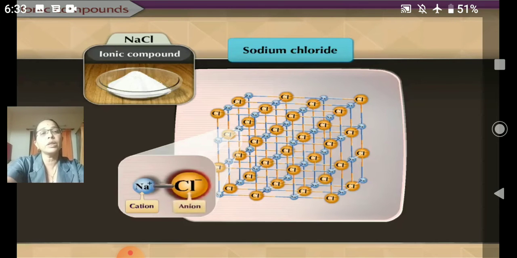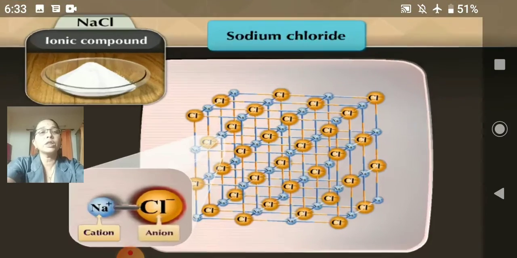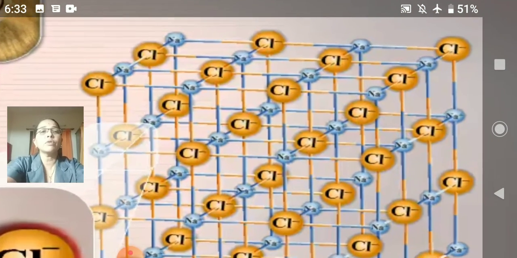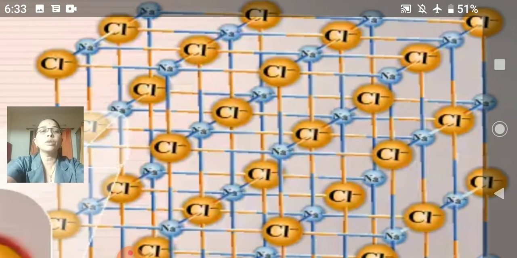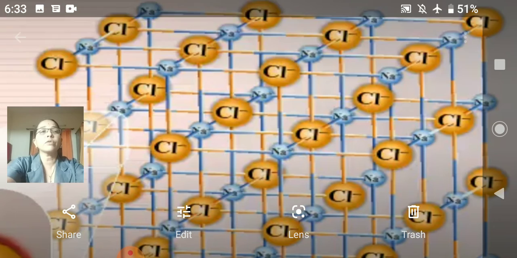Just see the atoms of sodium and chlorine here: sodium, then chlorine, then sodium, and beside sodium there will be no other sodium atom.